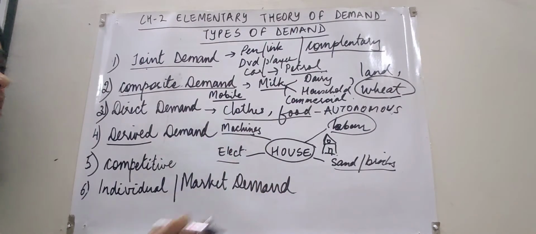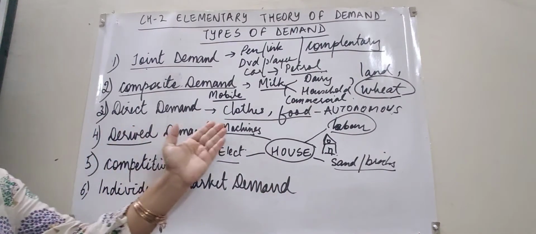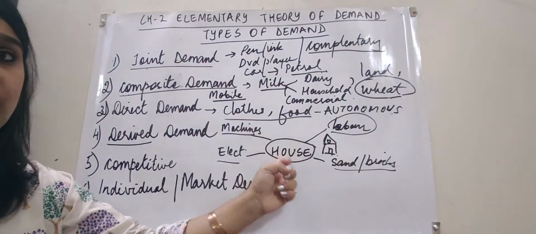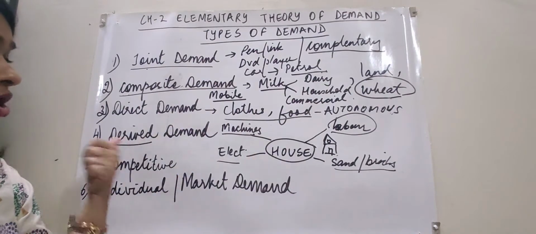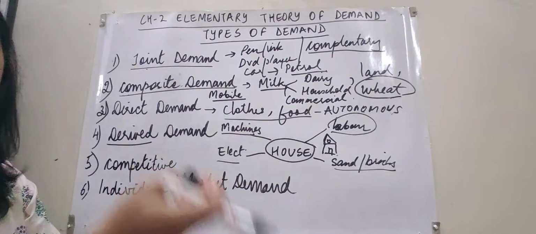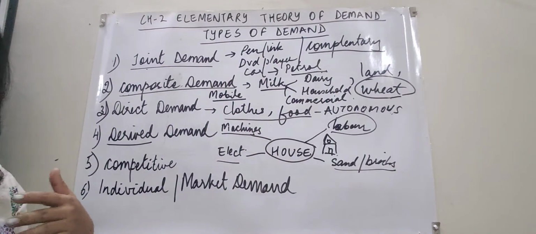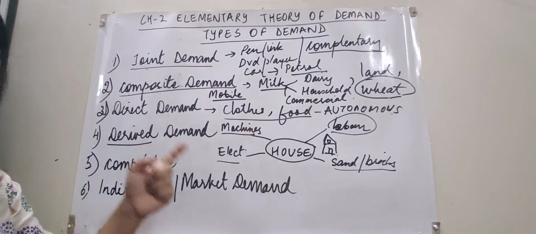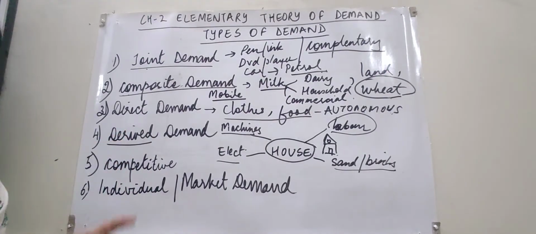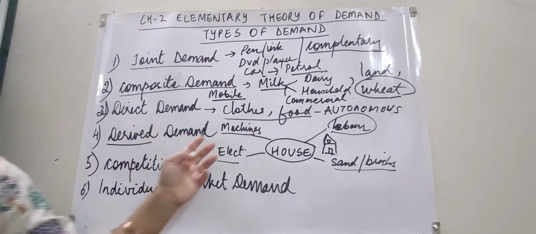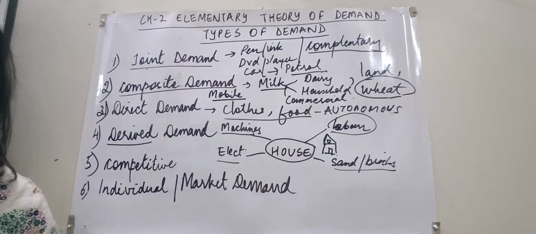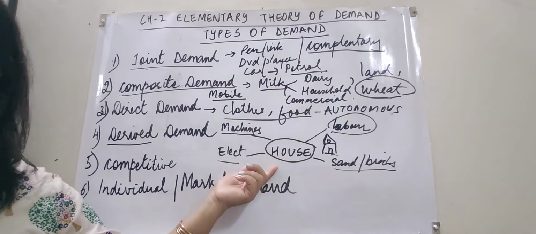Meaning that when the demand of certain commodities depends on something else, that is called a derived demand. Derived means you are obtaining it from something. So derived demand refers to the demand of those commodities whose demand depends on the demand of any other factor of production or any other commodity.